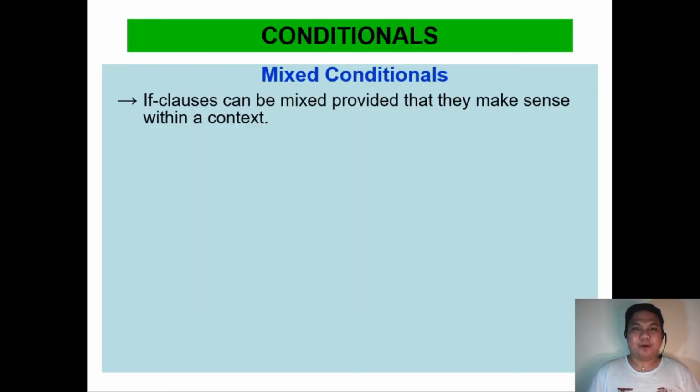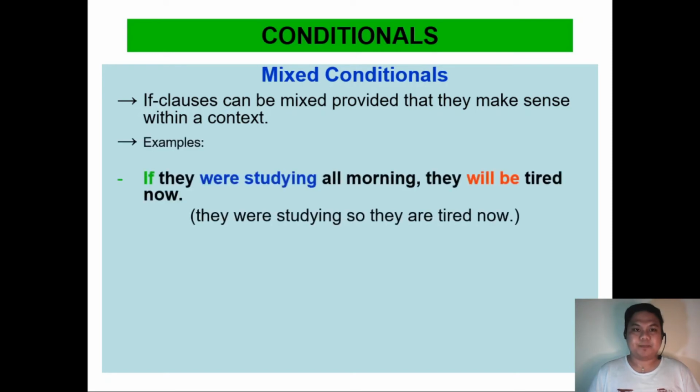Aside from the 4 conditional rules, we also have the mixed conditionals. If clauses can be mixed, provided that they make sense within a context. Examples: if they were studying all morning, they will be tired now. Since they were studying, so they are tired now.